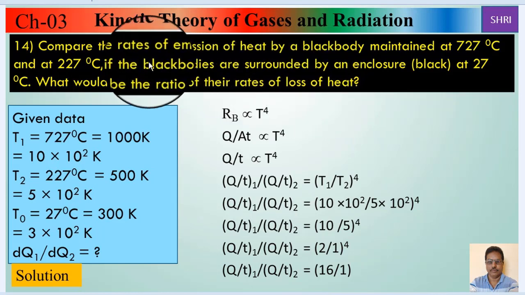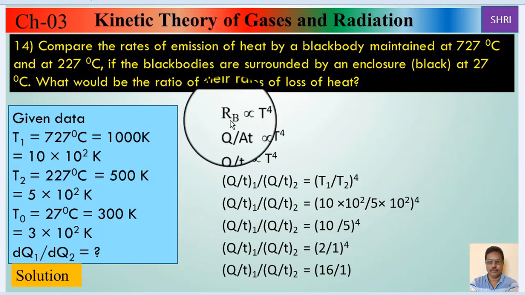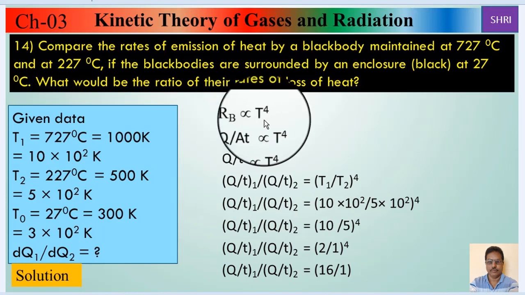So in the first part, to find the rate of emission means heat energy radiated only. We don't have to take into account heat energy absorbed. Now how to find the first answer? We know the emissive power of a perfectly black body is directly proportional to the fourth power of absolute temperature. This is Stefan's law of radiation.